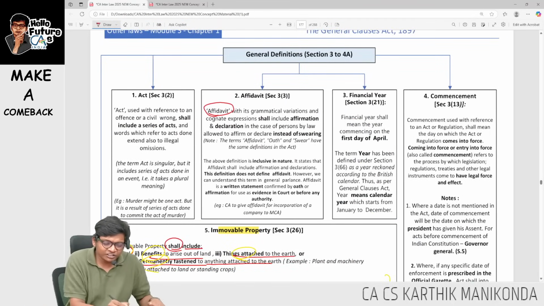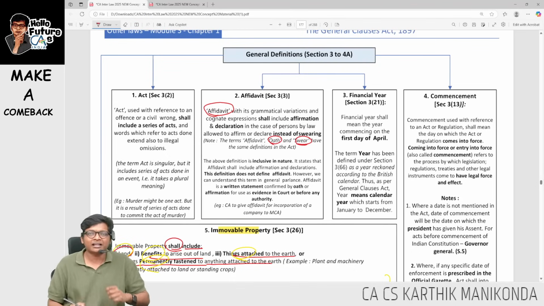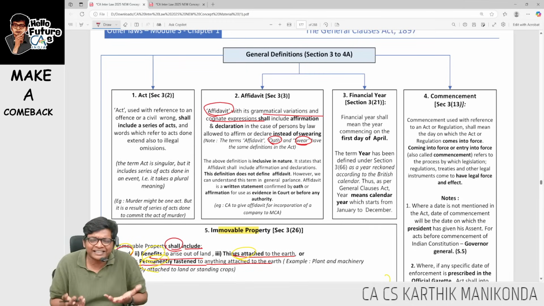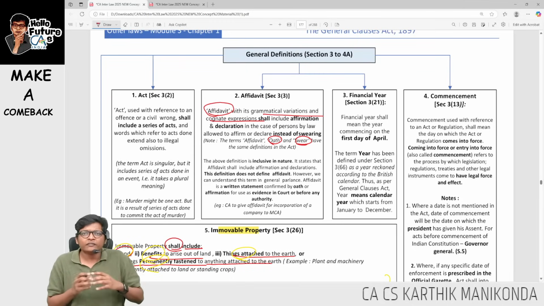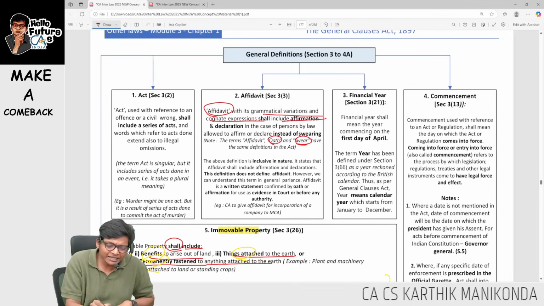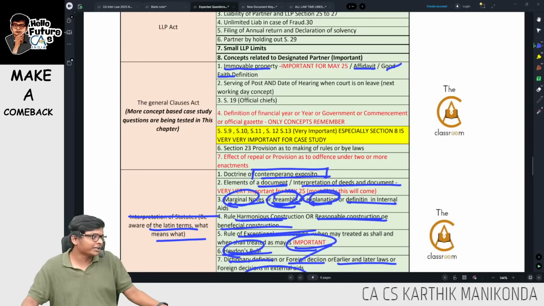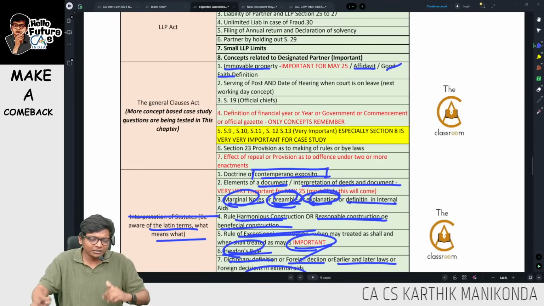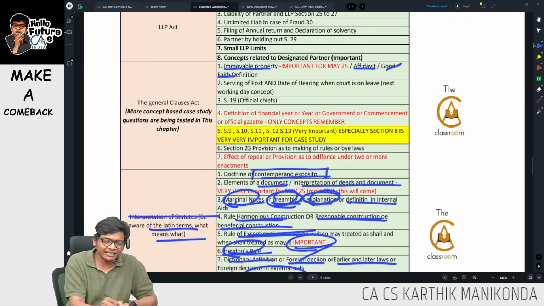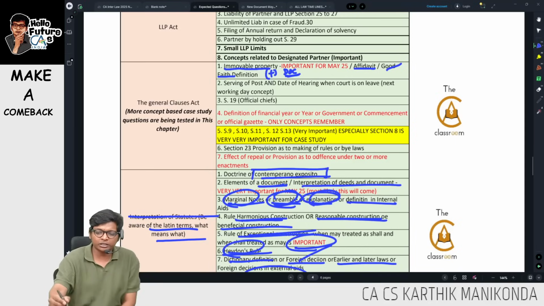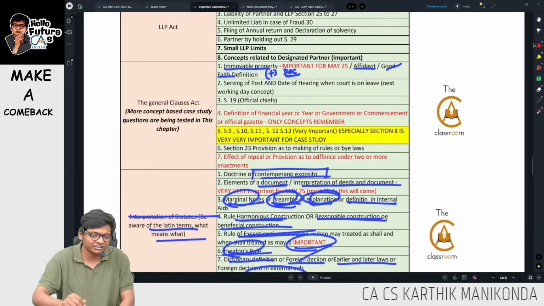Affidavit: nothing to be done except mugging up if it comes in exam. The same definition we have for affidavit, the same for oath, and the same for swear. Affidavit, with grammatical variation and cognate expression, meaning however I say it, in whatever language, with whatever tone, includes any affirmations and declarations made by persons allowed to declare or affirm in law, guys. Important definitions. Beyond this, if you want to learn one more definition, I used to tell document over here, but because it was tested in the latest JAN exams, I have excluded document from our expected questions list.